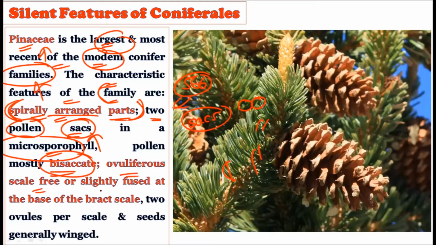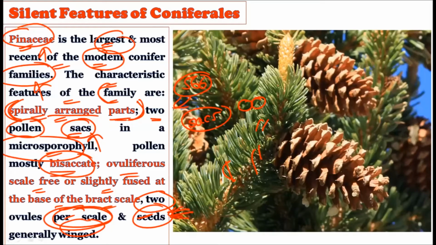Then the ovule scale is free or slightly fused at the base of the bract scale. There are two ovules per scale. When we talk about the megasporophyll, we have two ovules per scale, and the seeds are generally winged. All these are characteristic features which belong to the Pinus family. Now see the seeds: they are generally winged, they show two ovules per scale, plus the presence of two pollen sacs. These are all characteristic features of the Pinus family.